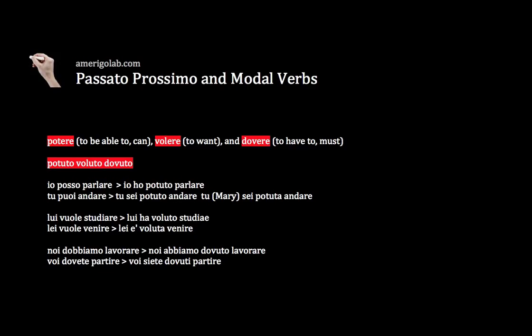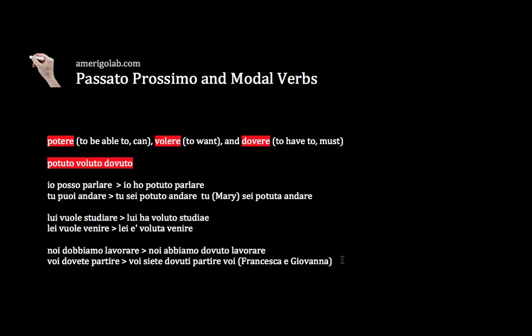Voi siete dovuti partire, but now, as we did with tu, I want to imagine that this voi is feminine, so this voi could be, let's say, Francesca e Giovanna.